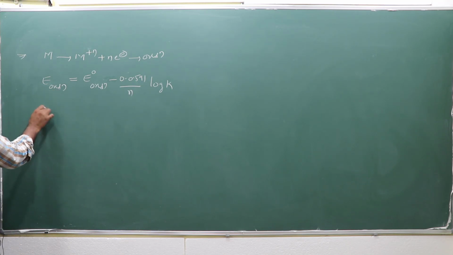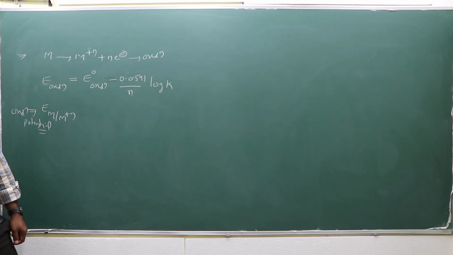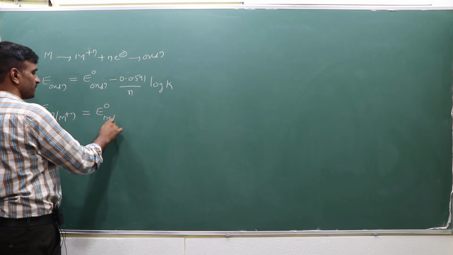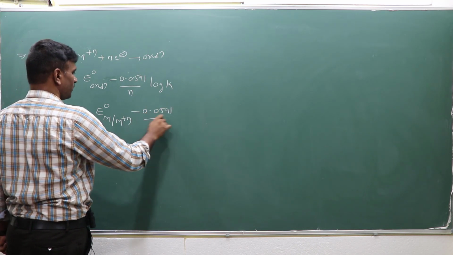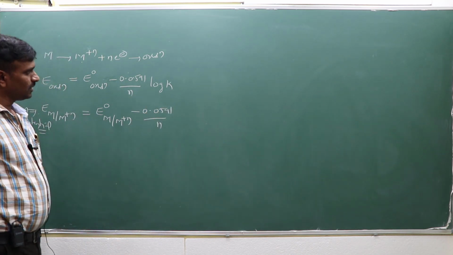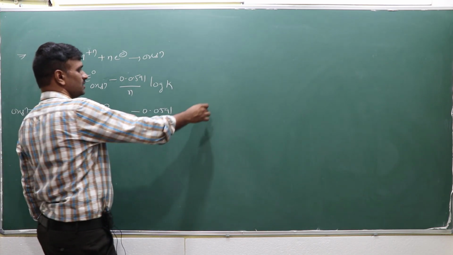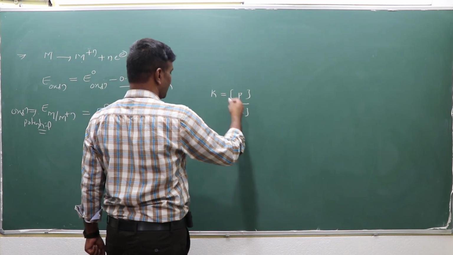Or this oxidation can be mentioned as a metal going to M plus n. This is the oxidation potential, equal to E0 of oxidation of M plus n, minus 0.0591 by n log K. K is the concentration of the products by the concentration of the reactants.